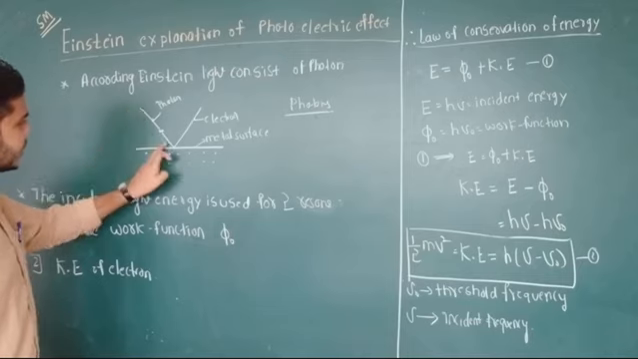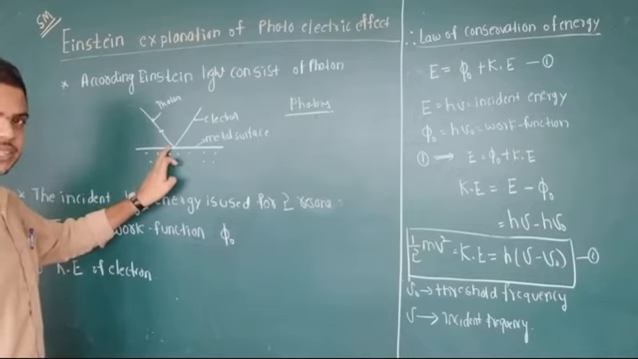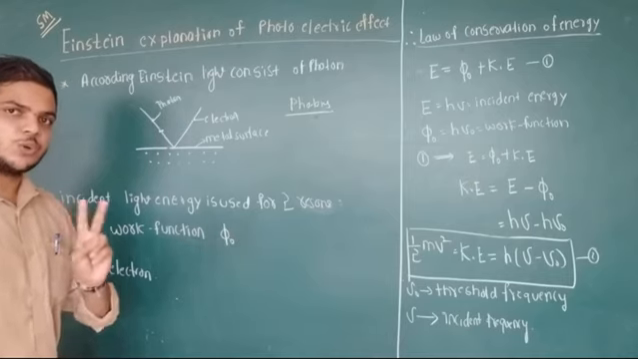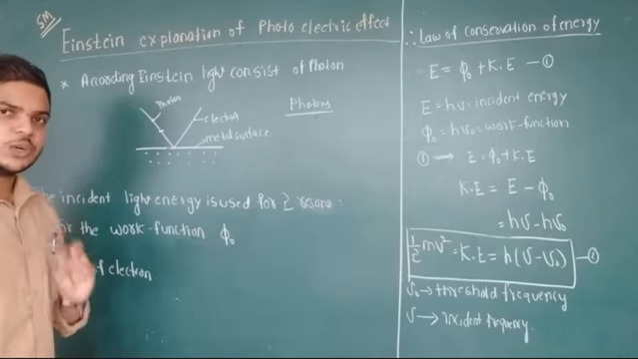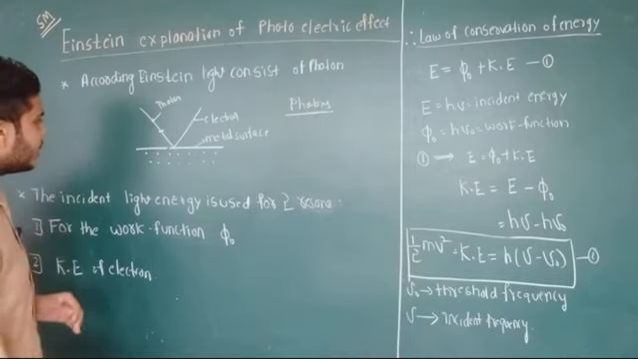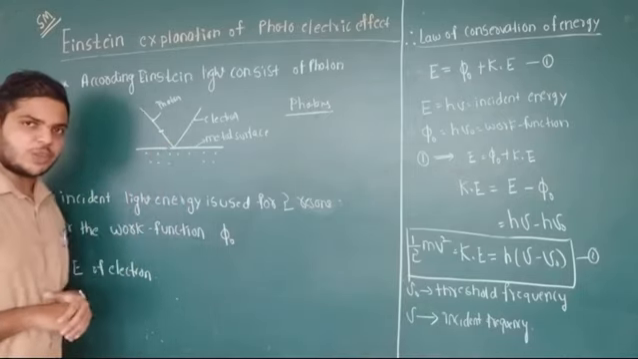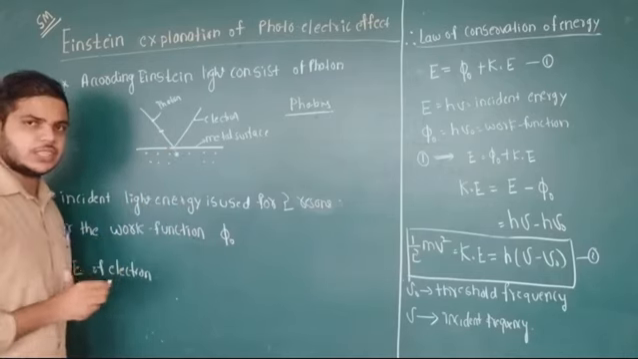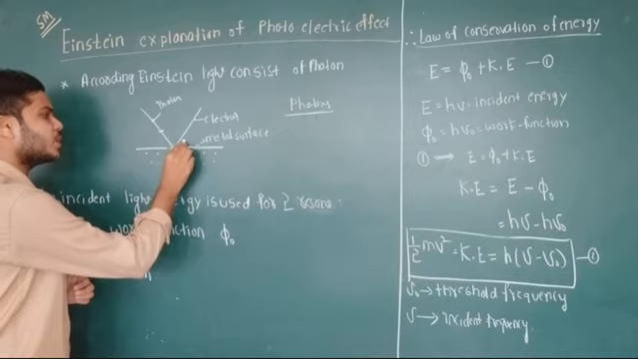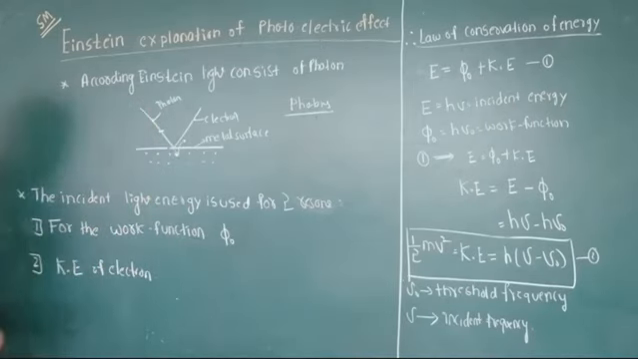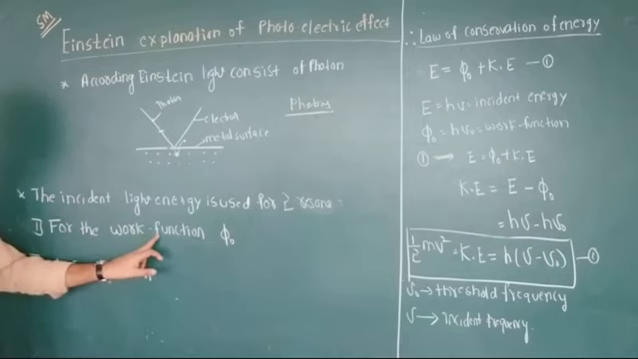When light is incident on the metal surface, the incident light energy is used for two purposes. It is divided into two parts. In the first part, what will happen? When this light falls on the metal surface, the electron will absorb the energy and come out of the metal surface. Therefore, the first part of the energy is used as the work function.